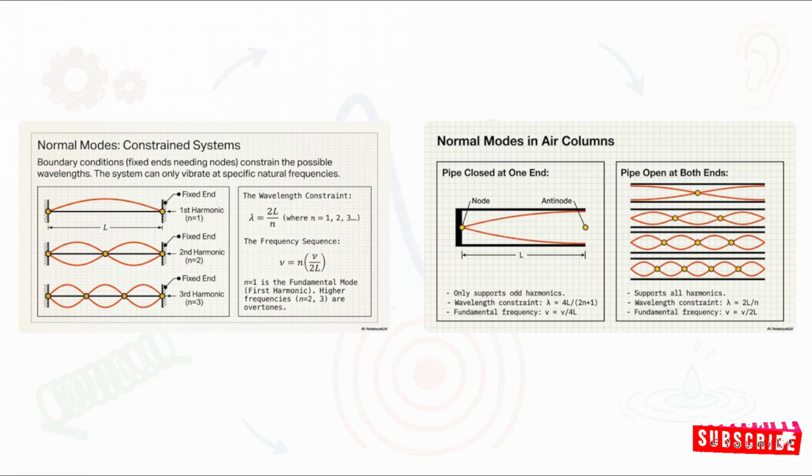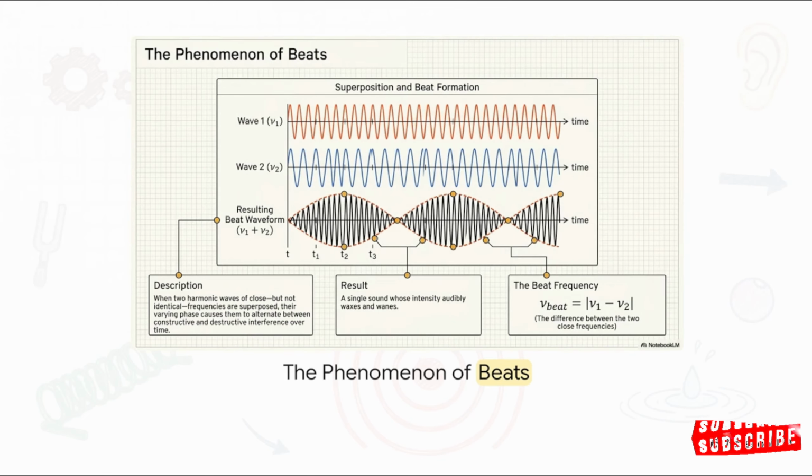Looking at the first example, we see a constrained system, showing exactly how guitar strings vibrate to create music. The fixed ends must be nodes, which mathematically limits the possible wavelengths. Beside that, we see air columns, like a flute or an organ pipe. Whether the pipe is open or closed changes where the nodes and antinodes fall, which totally changes the instrument's fundamental harmonic frequencies. And what if two instruments are slightly out of tune? Well, you get the phenomenon of beats.